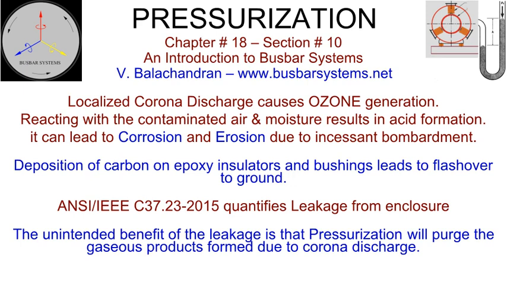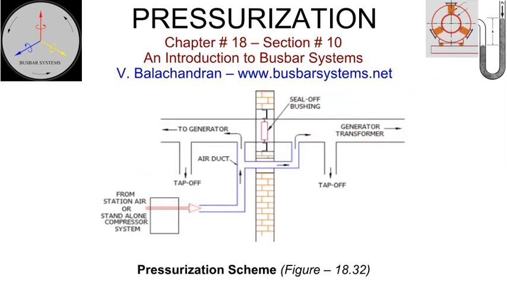Leakage from joints of an enclosure and insulator support arrangement will take place in a pressurized isolated phase busbar. International standards quantify it. The unintended benefit of the leakage is that it will purge the gaseous products formed due to corona discharge. The isolated phase bus can be pressurized to ensure that the air inside remains dry and prevent the ingress of moisture and dust due to variation in load and ambient temperature. The isolated phase bus is maintained at a pressure of approximately 100 to 150 mm or 4 to 6 inches of water column above the atmosphere.